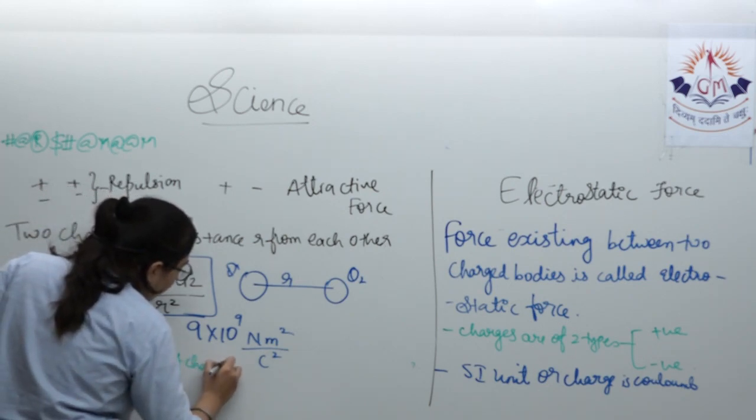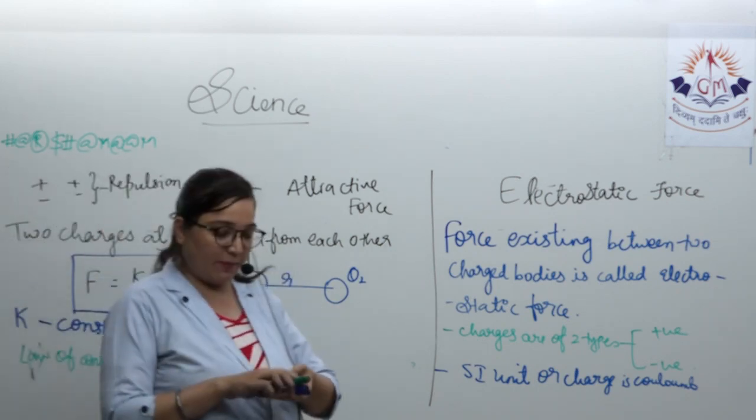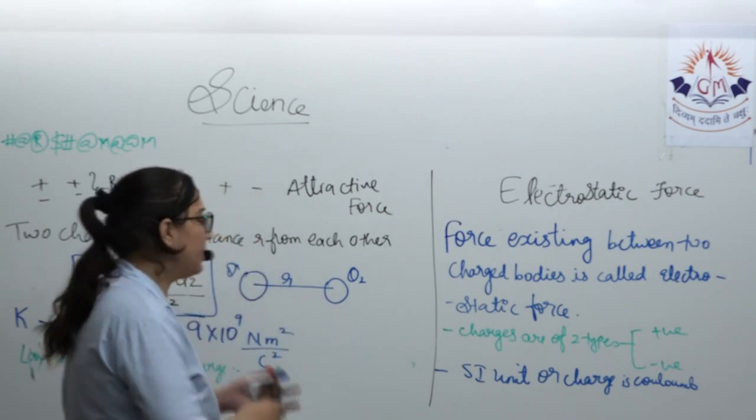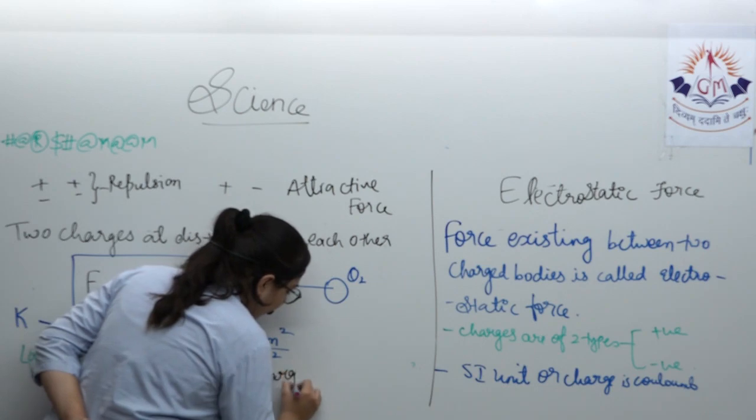What does the law of conservation of charge state? It states that charge can neither be created nor be destroyed. It can just be transferred from one object to another object.